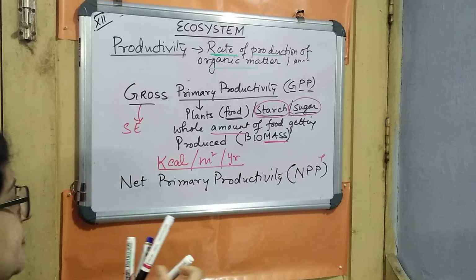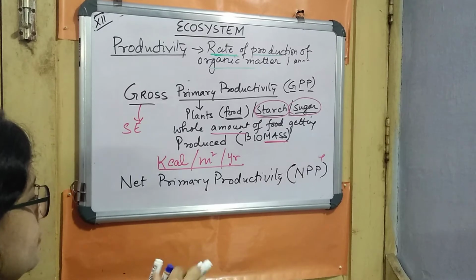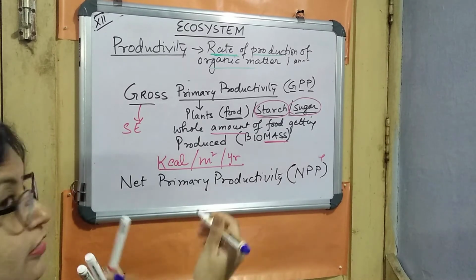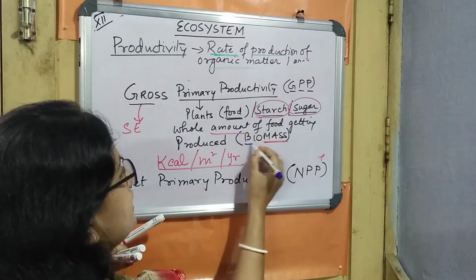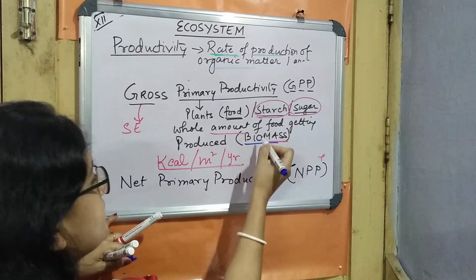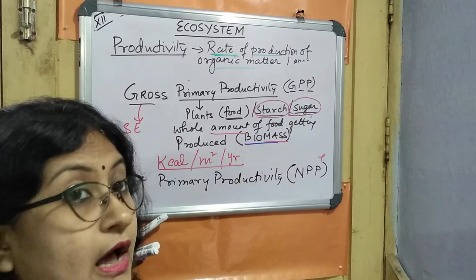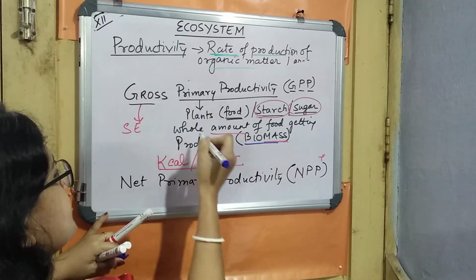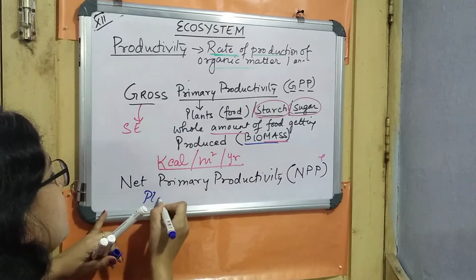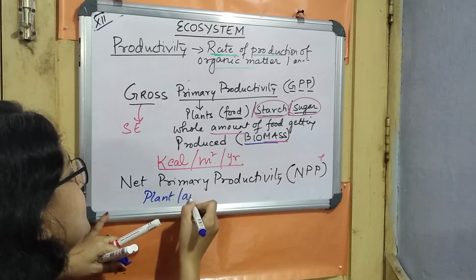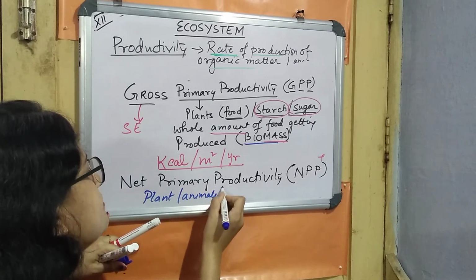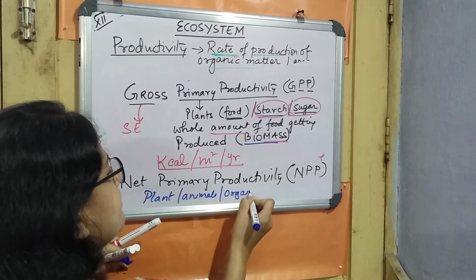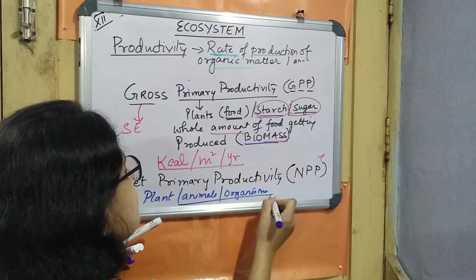When this food or organic matter is getting produced in our biomass, something is actually getting utilized. How is it getting utilized? The plant itself, as well as the animals and the other microorganisms, all of them are utilizing some energy.